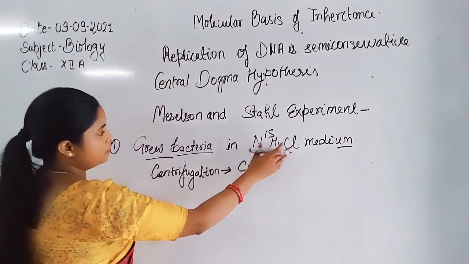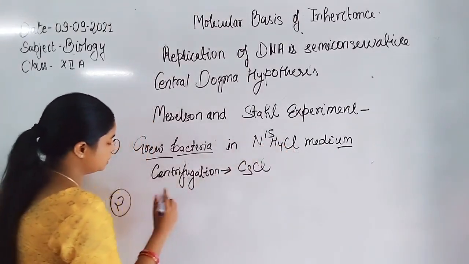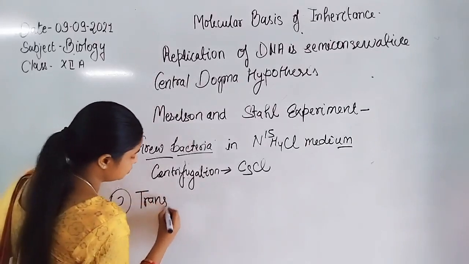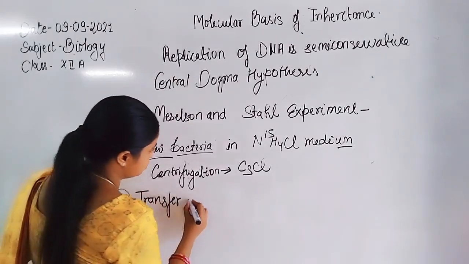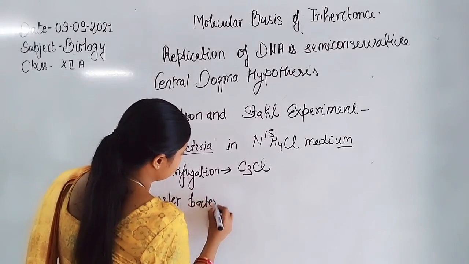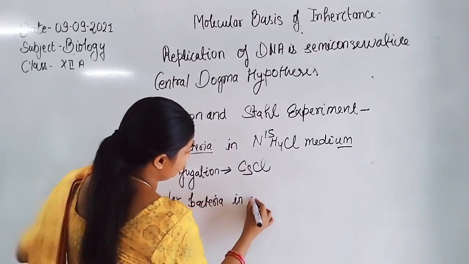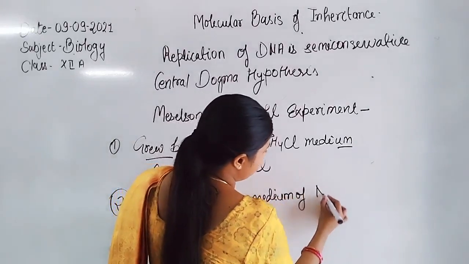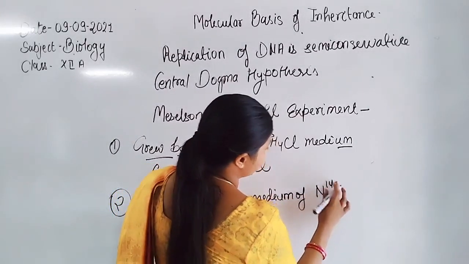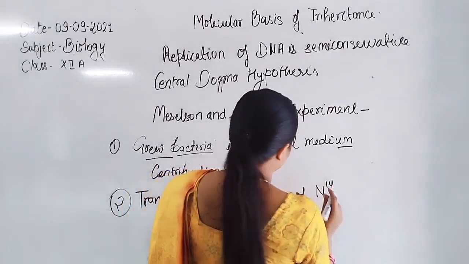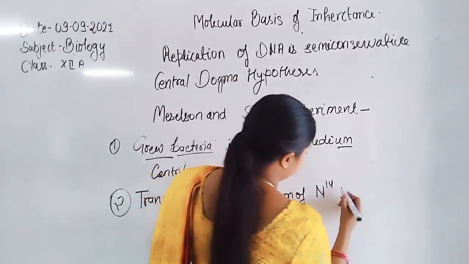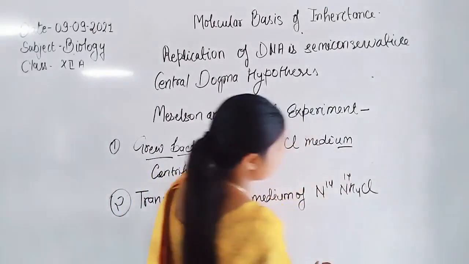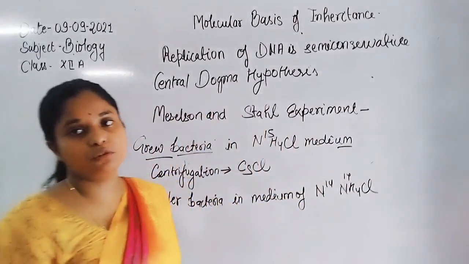Then in the second step, they transferred the bacteria into a medium of N14 ammonium chloride.